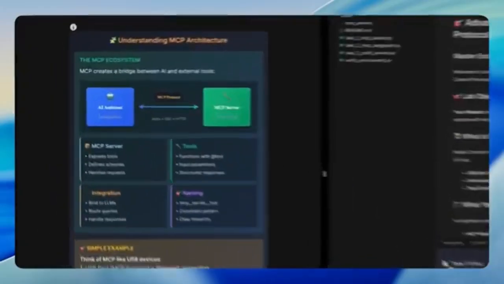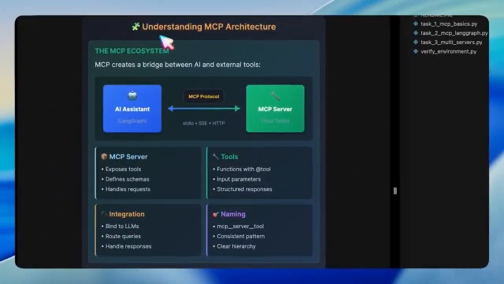Next, we get a conceptual overview of the MCP architecture. Here, the lab explains that the MCP protocol acts as a bridge between an AI assistant built with LangGraph and external tools. The flow works like this: the MCP server exposes tools and schemas, LangGraph integrates with them, and queries are routed intelligently. The naming convention MCP_server_tool ensures clarity when multiple tools are involved.